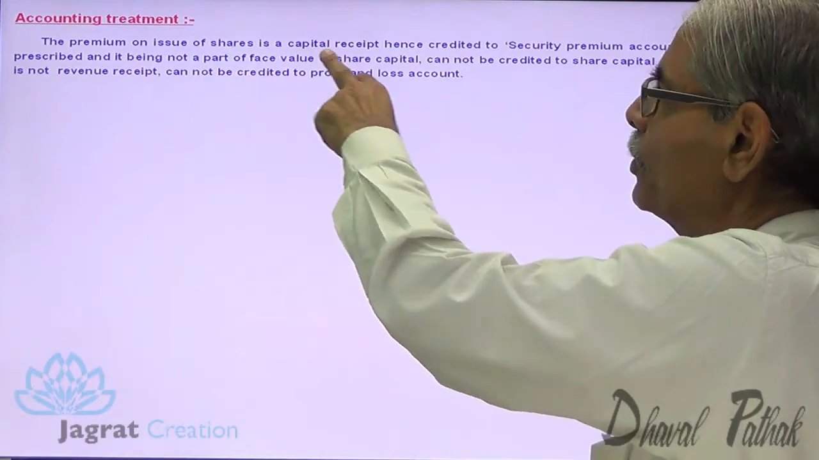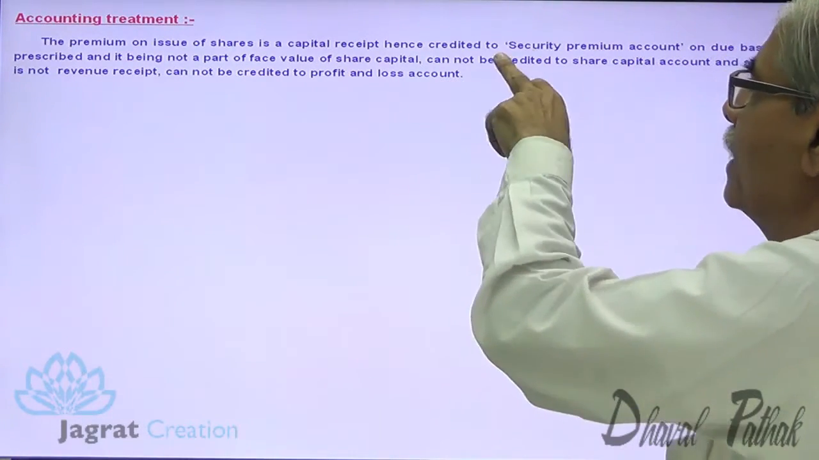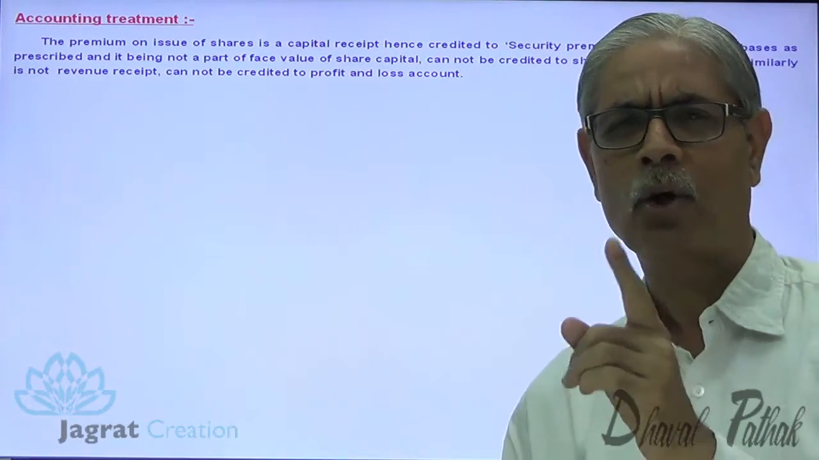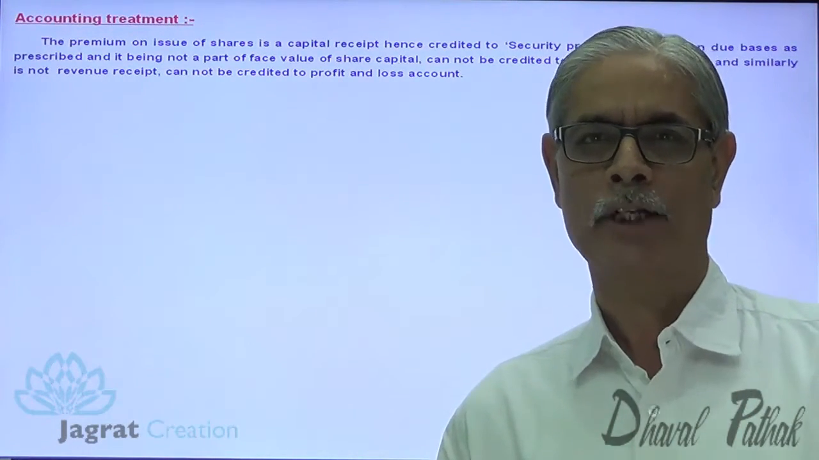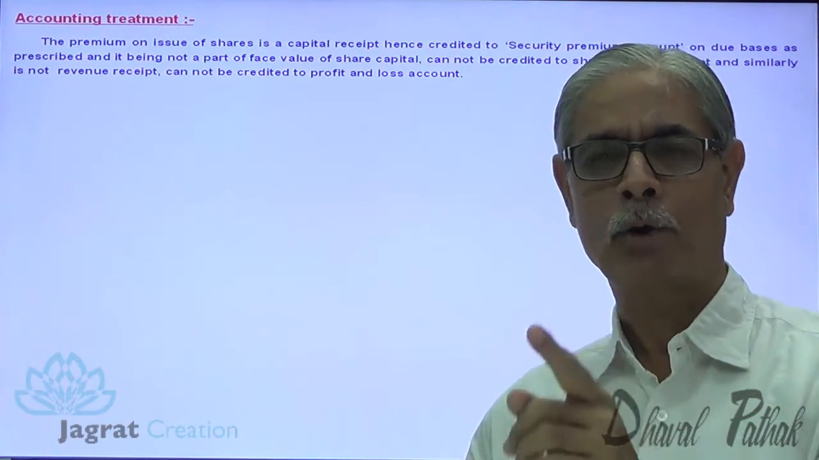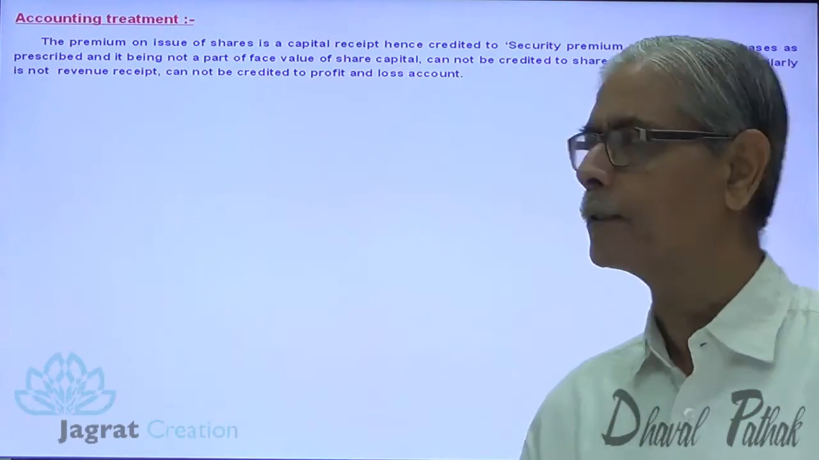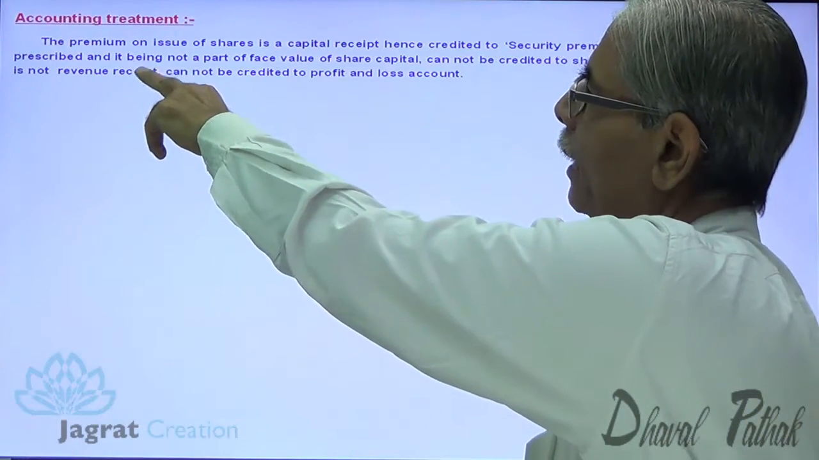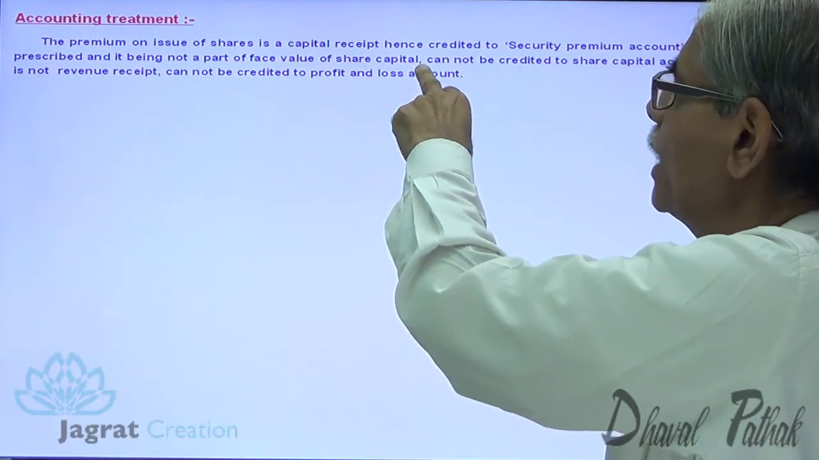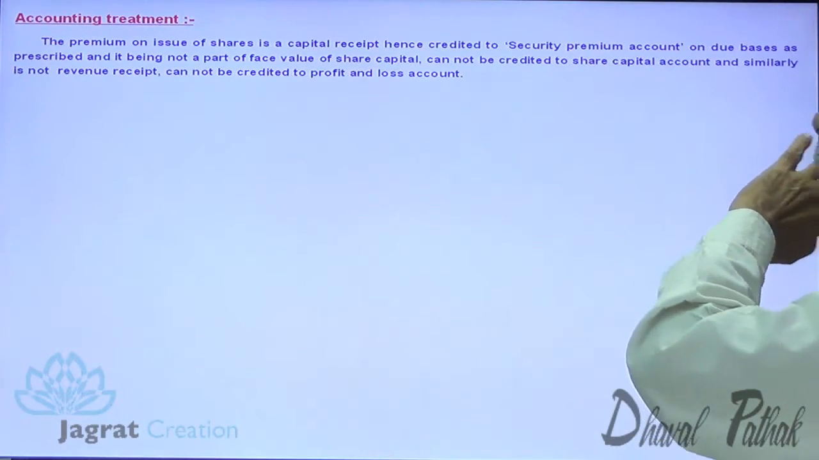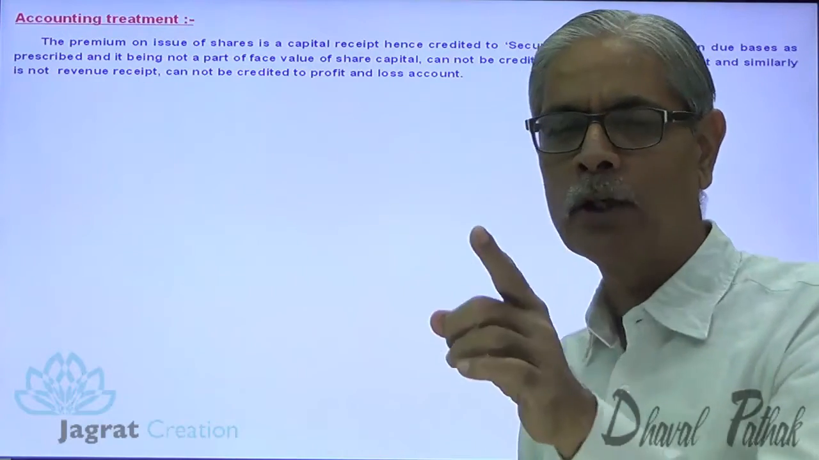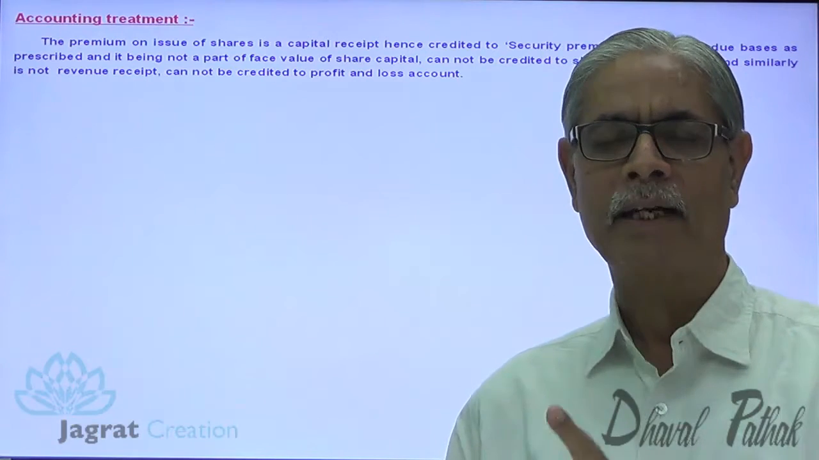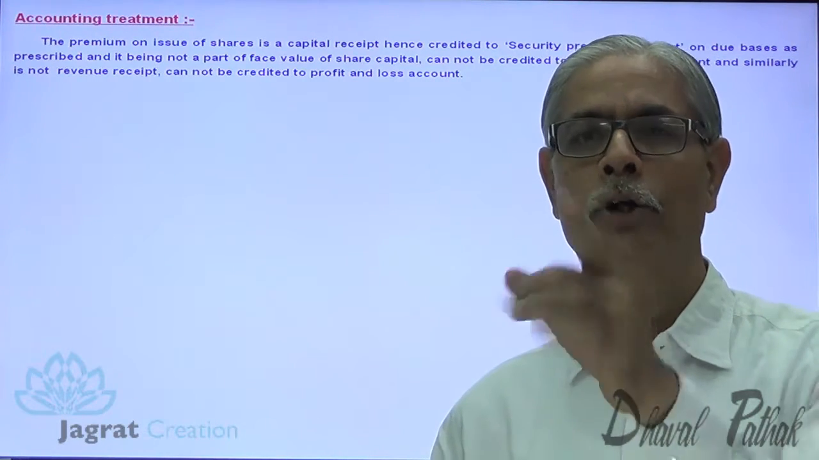The premium on issue of shares is a capital receipt, hence credited to the security premium account. That too has to be recorded on due basis. Very important point: security premium has to be recorded on due basis, not on receipt basis. And being not a part of the face value of share capital, it cannot be credited to share capital account. Similarly, it is not a revenue receipt, so it cannot be credited to profit and loss account. But the amount of security premium has to be credited to security premium account on due basis.